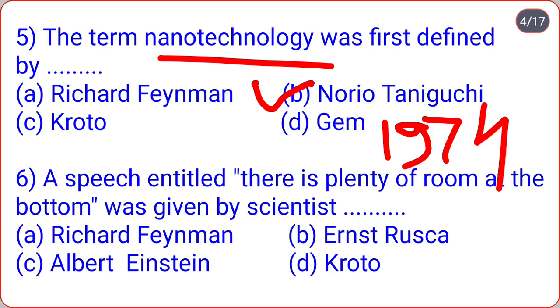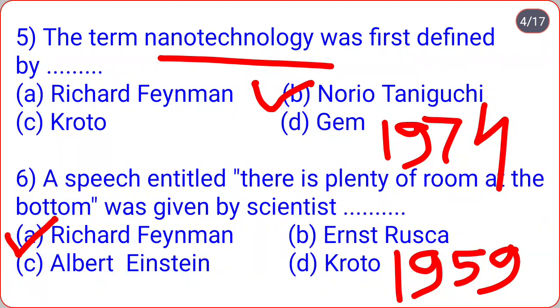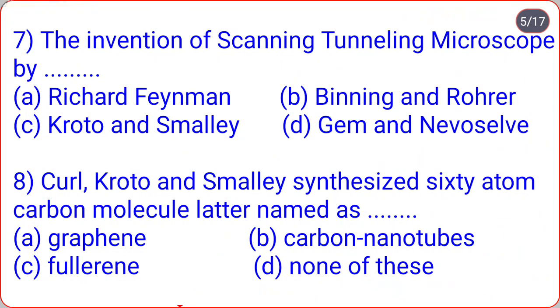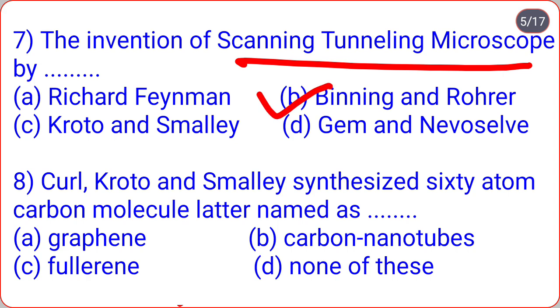So the speech was given by scientist Richard Feynman, that is option A, in 1959. The invention of the scanning tunneling microscope was by Richard Feynman, Binning and Rohrer, Kroto and Smalley, or James and Neosel. So the scanning tunneling microscope was invented by Binning and Rohrer in 1981.